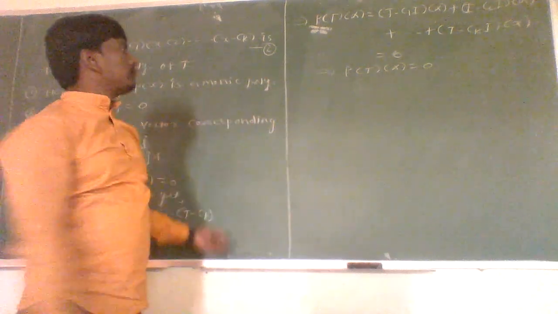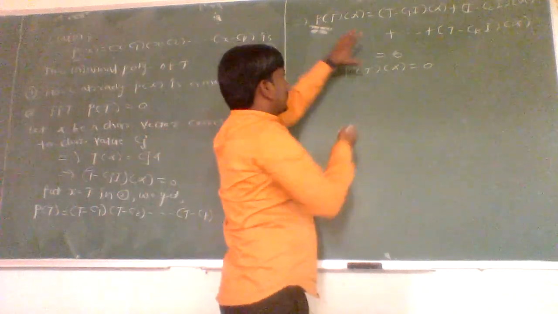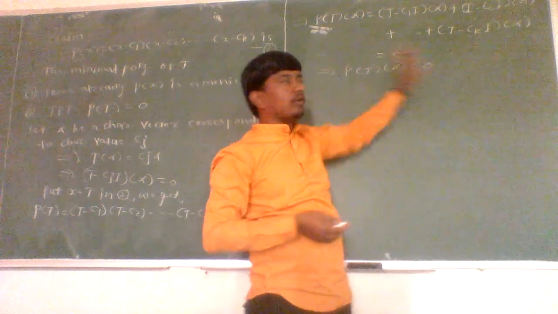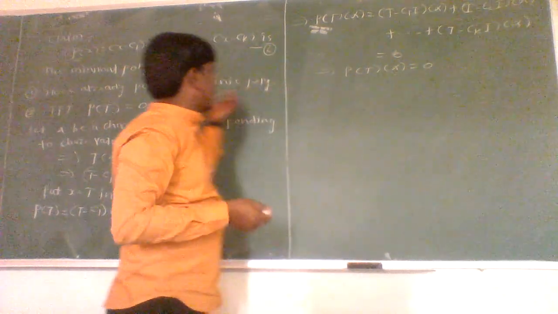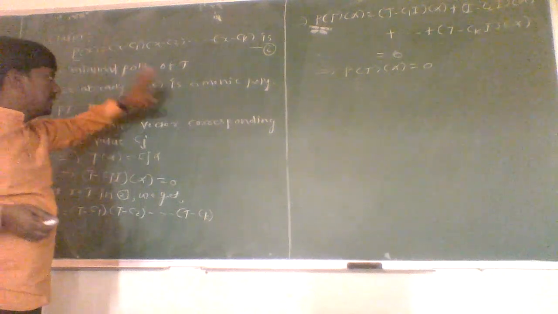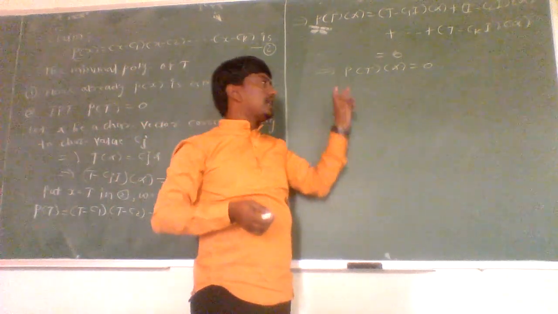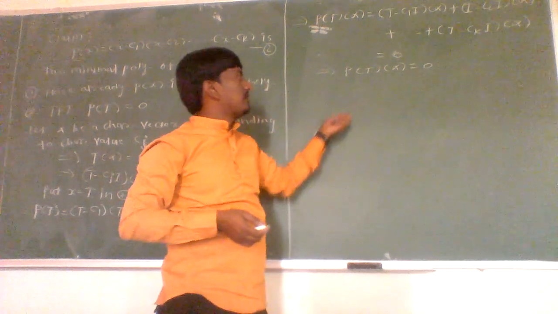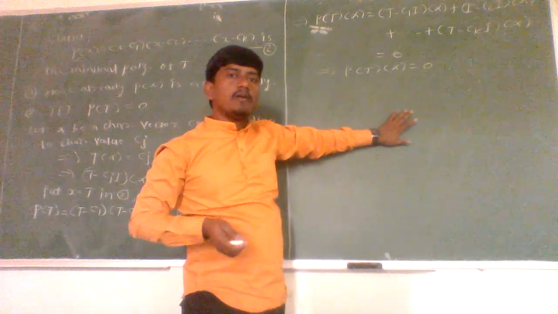Okay. Now from this we have to prove that P of T of alpha is equal to 0 for any alpha belonging to vector space V. Here, given that T is a diagonalizable operator, then by the definition of a diagonalizable operator, there exists a basis B for V such that each vector of this basis B is a characteristic vector.